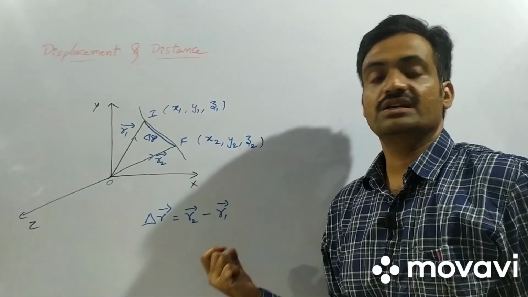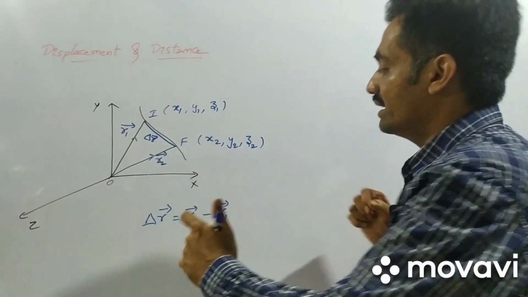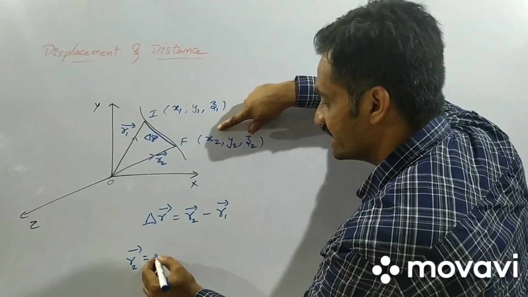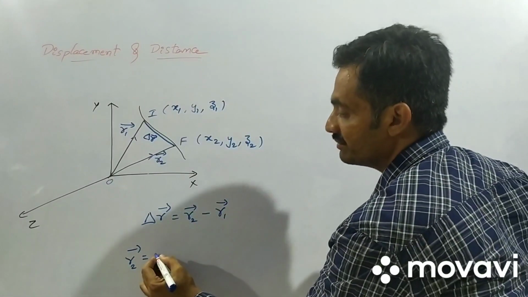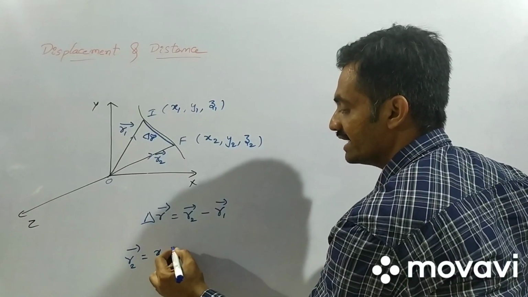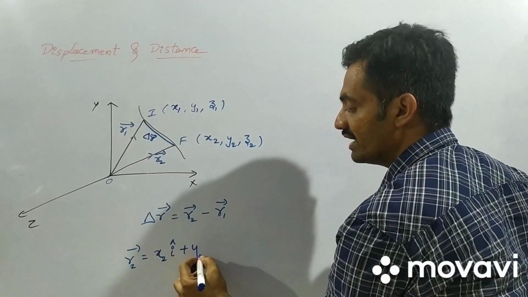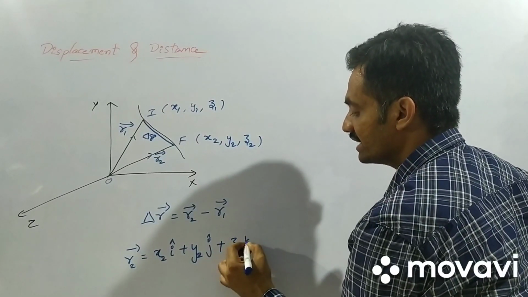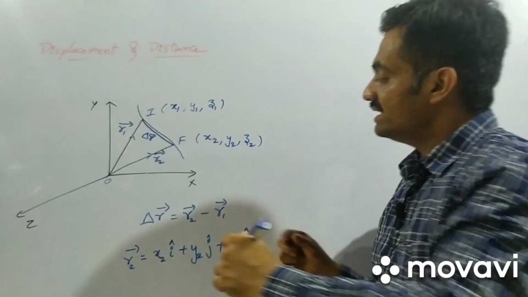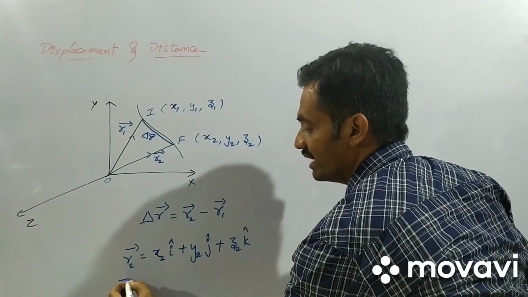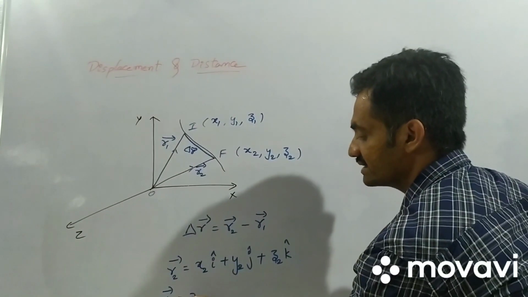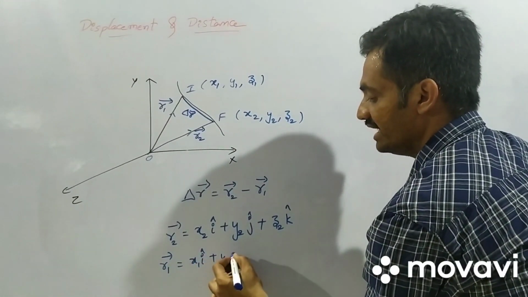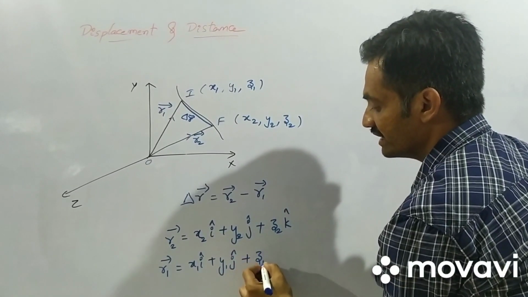Here r2 bar, with coordinates x2, y2 and z2, can be represented as x2 i cap plus y2 j cap plus z2 k cap, whereas the position vector r1 bar can be given as x1 i plus y1 j plus z1 k.